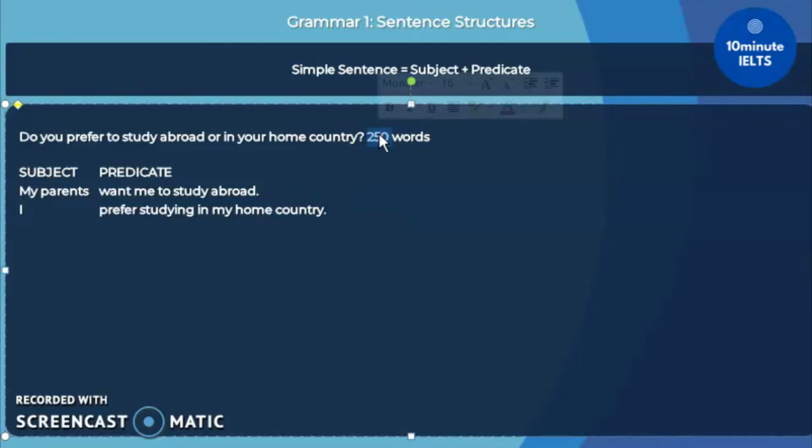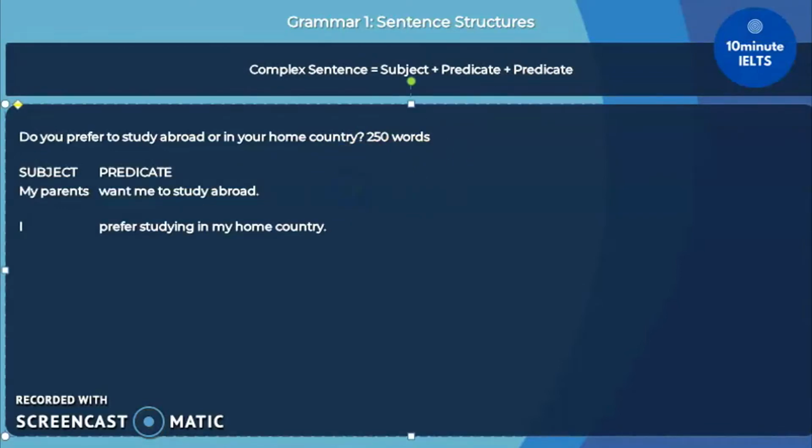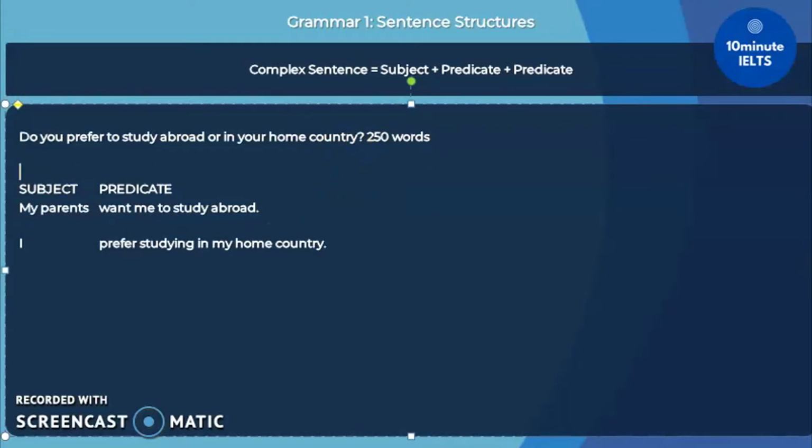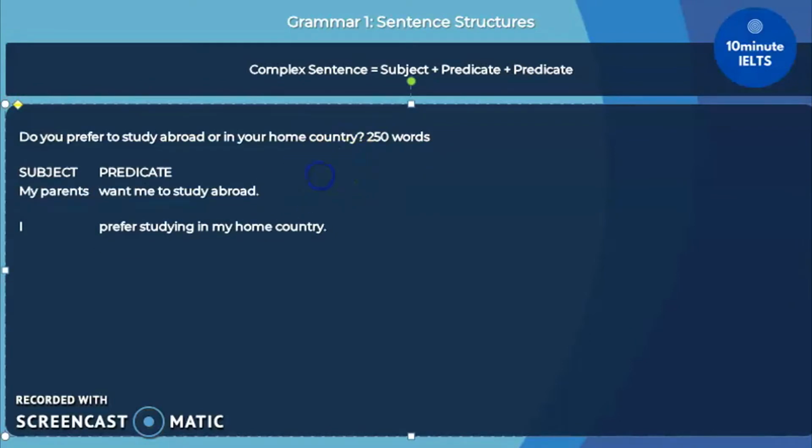But don't worry, once the basics are there, you'll find that the next type of sentence, which is complex, only requires you to add another predicate. So let's focus on these two simple sentences and try to make them longer by adding another predicate on top of the original sentence.